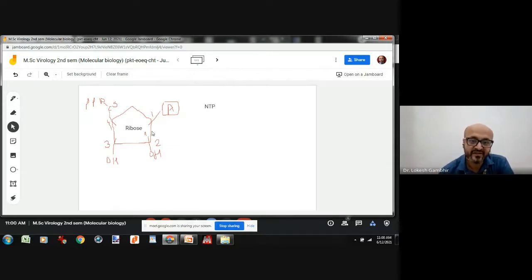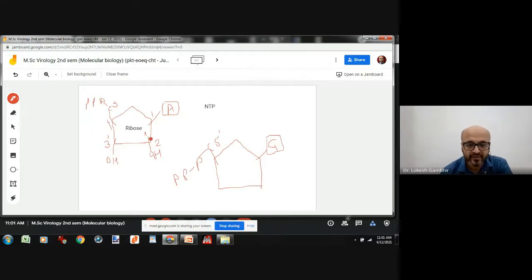Now suppose this is the first nucleotide and there is another nucleotide which is coming to form a polymer. Polymer is what? Multiple nucleotides will be coming to form a chain. Now suppose there is another base, that is G. So it is a guanosine nucleotide, and here there is a carbon, and there are three phosphate groups of this particular nucleotide. Fine. So this is again the 5' carbon.